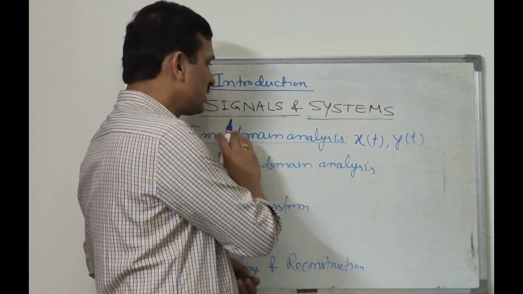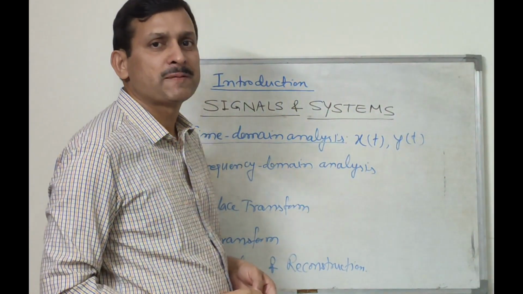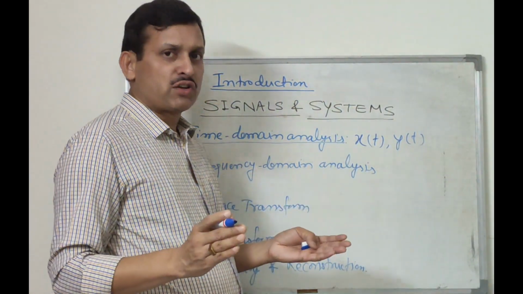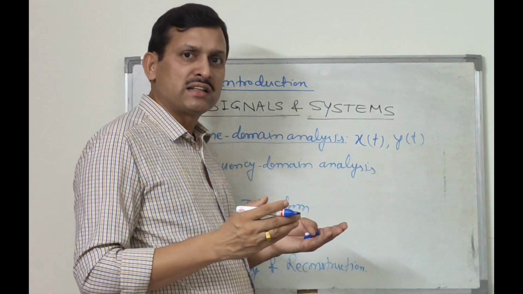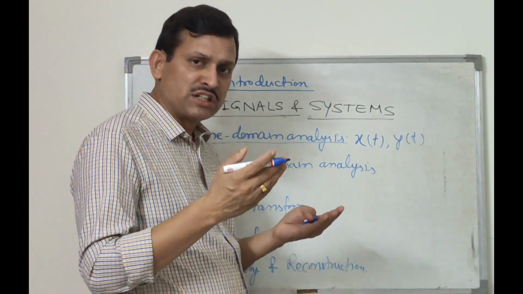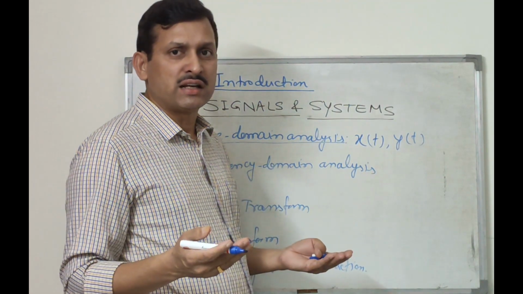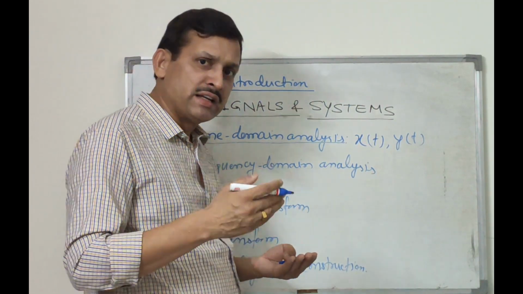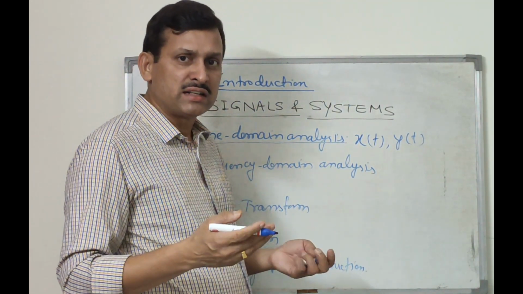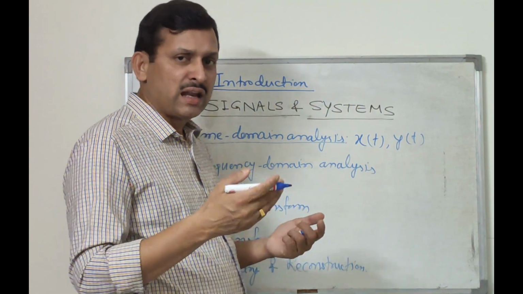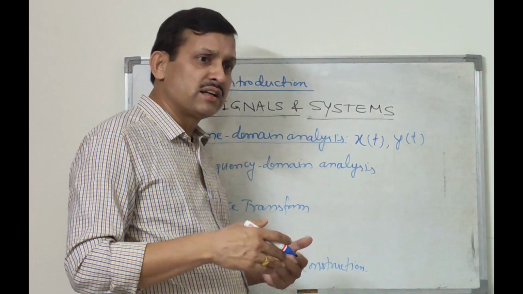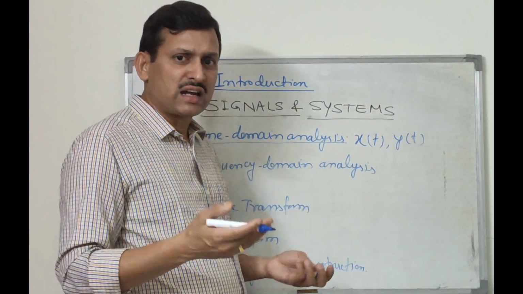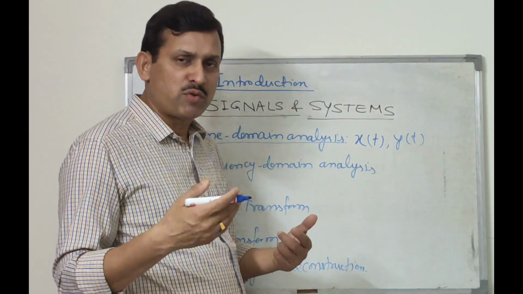Also, this topic deals with the classification of signals, different classes of signals like single channel signal, multi-channel signal, continuous time signal, discrete time signal, analog signal, digital signal, even signal, odd signal, energy signal, power signal, random signals, deterministic signals, periodic signal, and aperiodic signal.